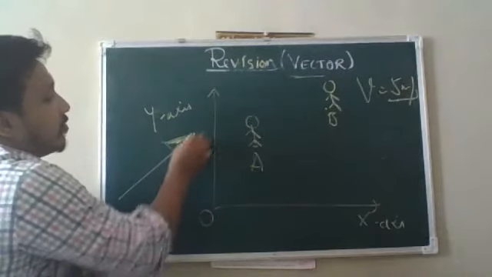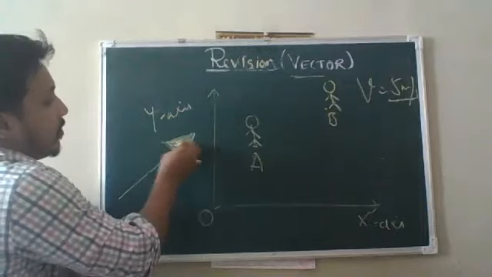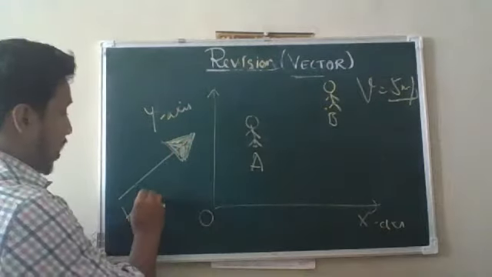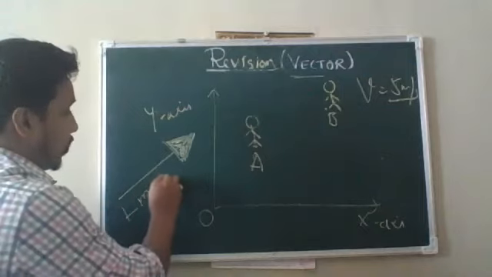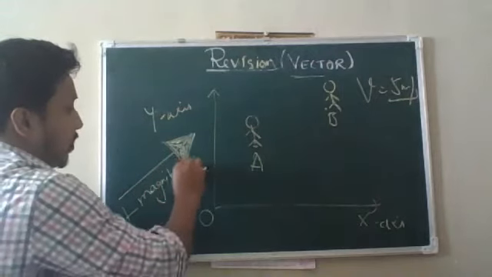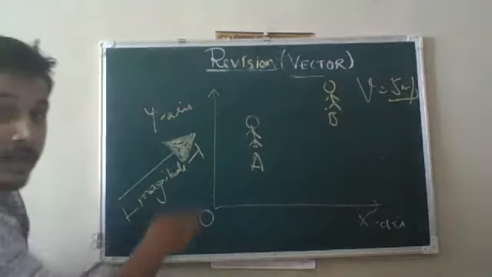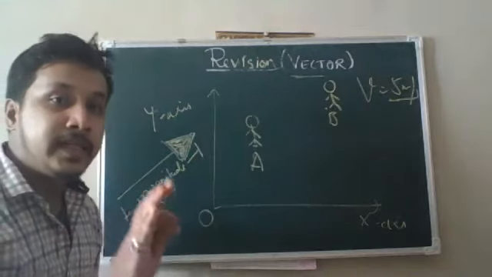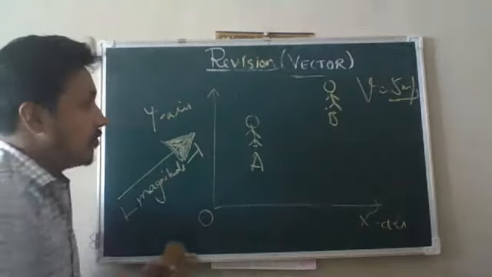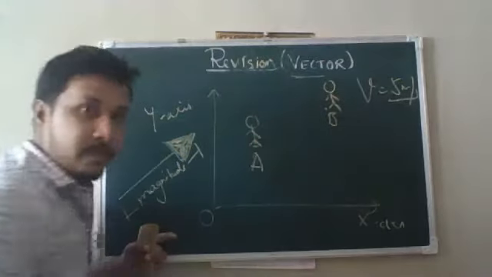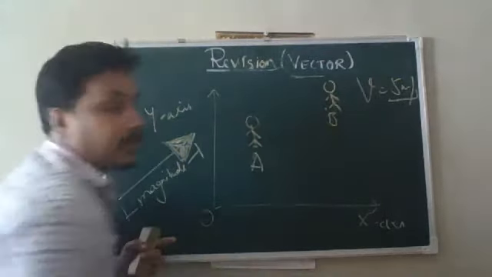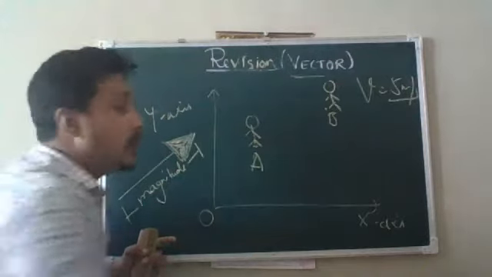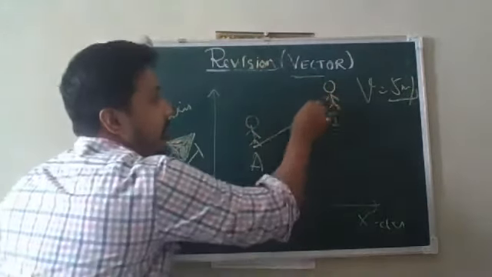A vector is nothing but a simple arrow whose length defines the magnitude part and its arrowhead, where it is pointing, defines the direction. Okay. Now suppose the boy moves from A to B with a velocity of 5 meter per second. So how am I going to describe this in terms of a vector? I will just use the vector like this,